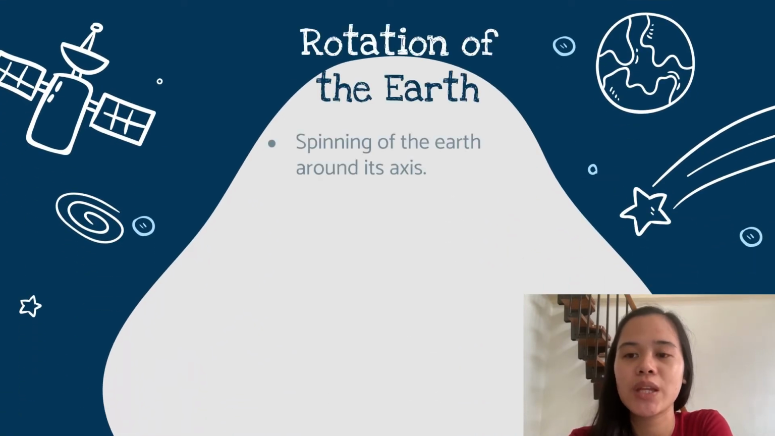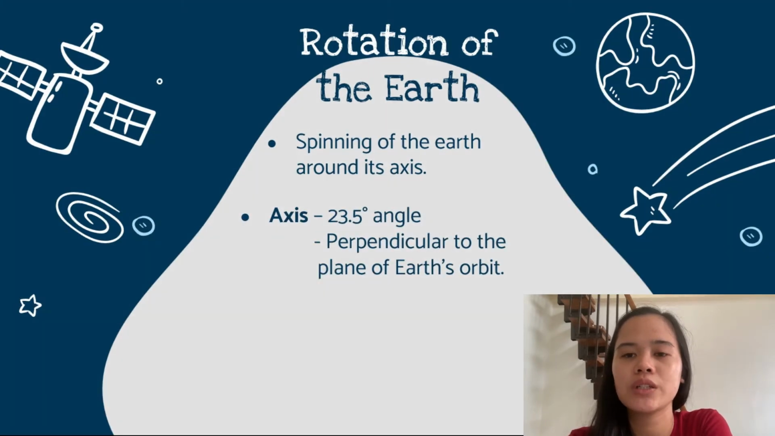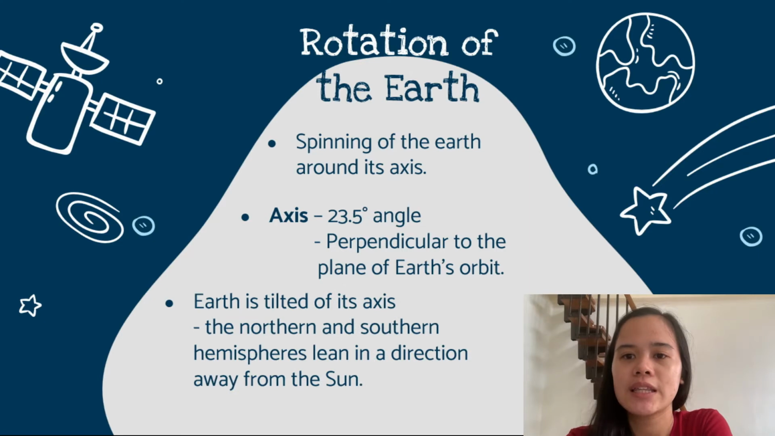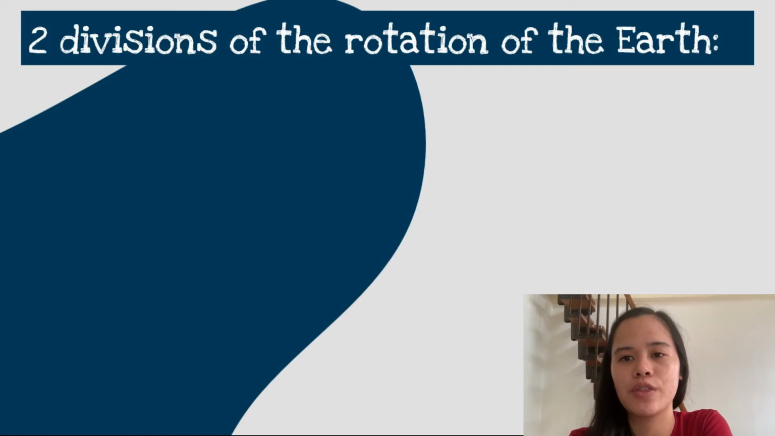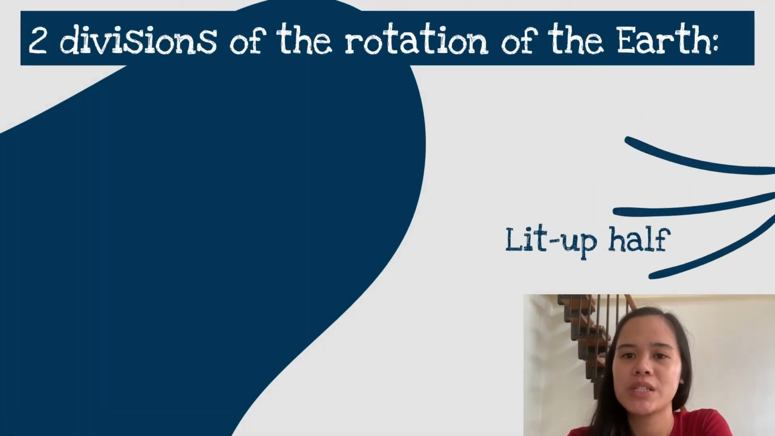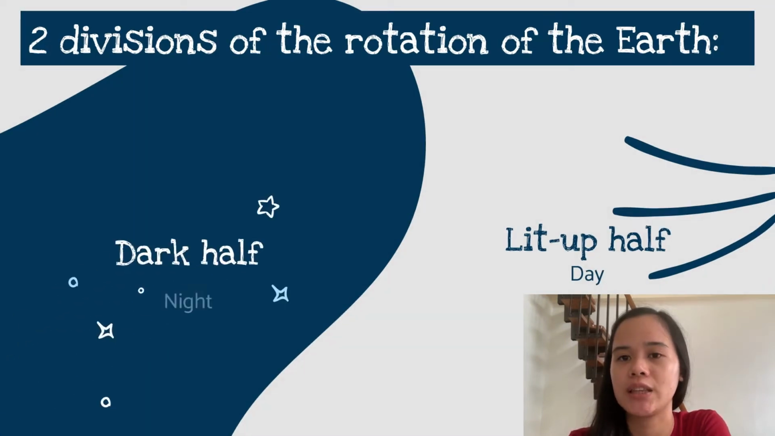The rotation of the Earth is the spinning of the Earth around its axis. The axis has an angle of 23.5 degrees and is perpendicular to the plane of Earth's orbit, meaning the Earth is tilted on its axis, and because of this tilt, the northern and southern hemispheres lean in a direction away from the Sun. The rotation of the Earth divides it into two: the lit up half, which gives rise to the day, and the dark half, which gives rise to the night.